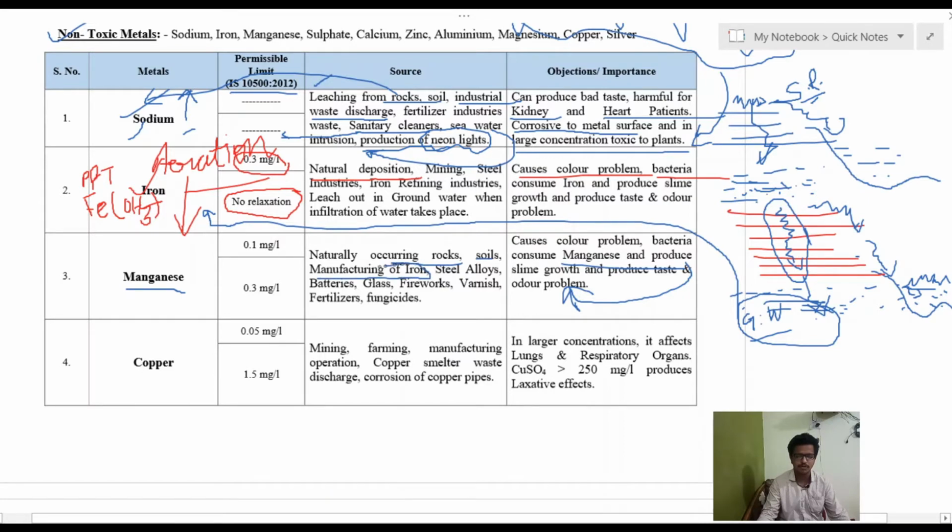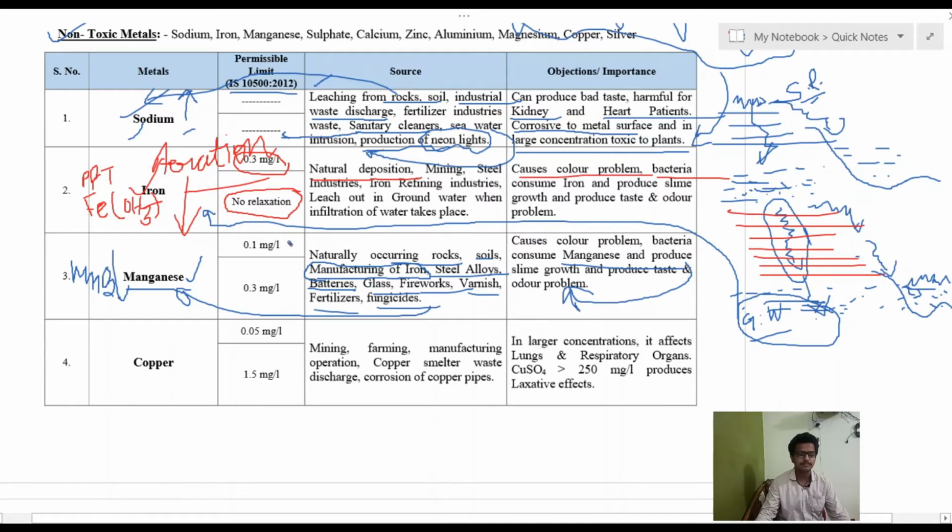Manganese is used for the manufacturing of iron, so there will be a higher concentration of manganese if waste is discharged from these industries: steel alloys, batteries, glass, fireworks, varnish, fertilizer and fungicide. In all these, manganese is used, then the same concept is followed, and the precipitate of MnO2, manganese dioxide, will form.